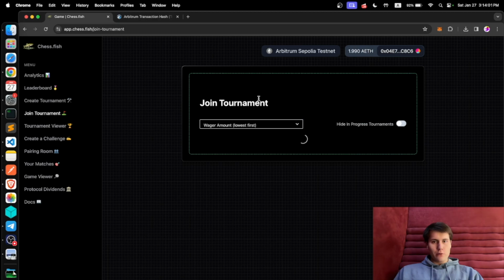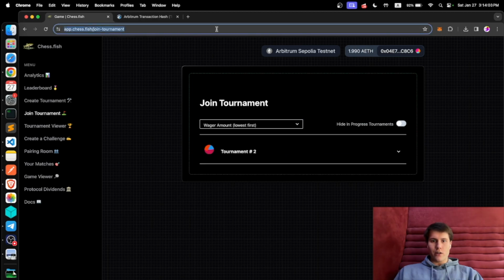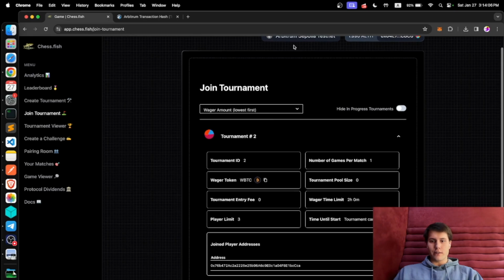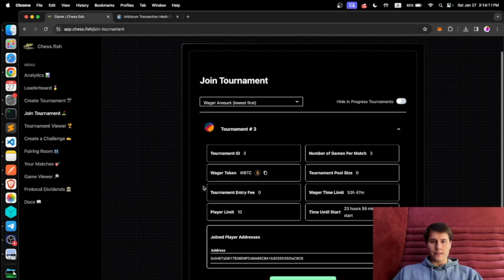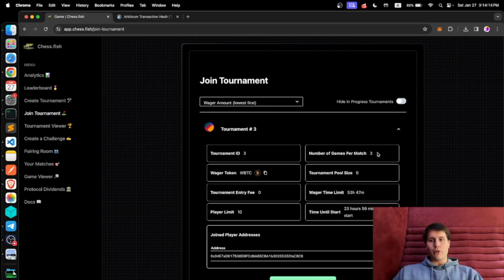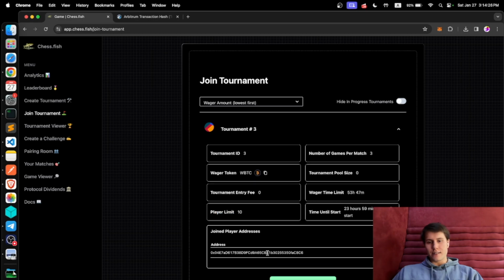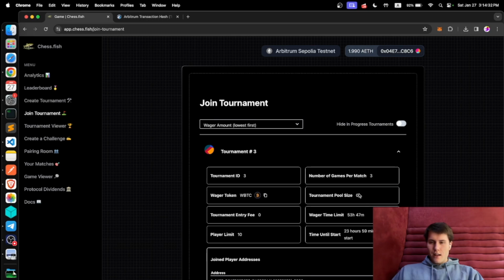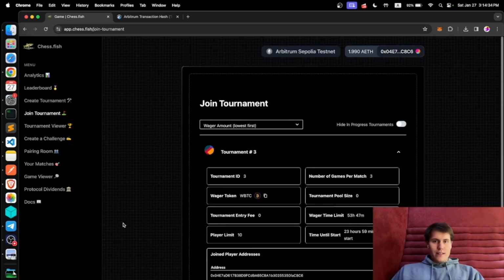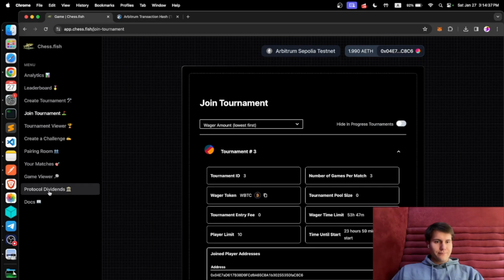So we created a tournament, and we'll be able to see that our tournament is here on the join tournament. So this is tournament, I think it's actually tournament 3. So yeah, you can see this is the tournament that we just created. So number of players per match 3. Currently there's a tournament pool size of 0. Time limit is 53 hours. And the limit of players that can join is 10. And you can see that our address here is the one that created it. So that's how you create a tournament on ChessFish.